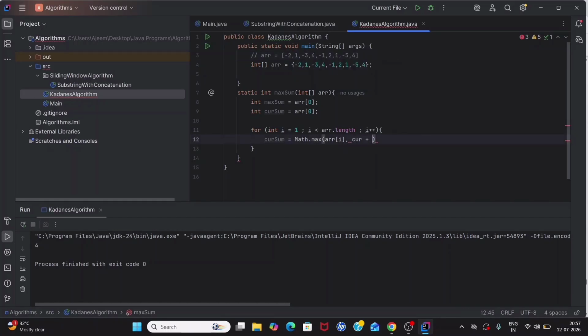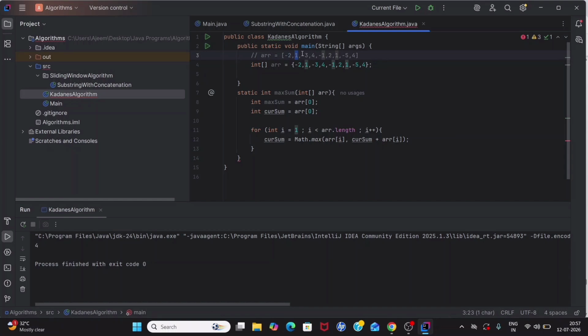Current sum plus array of i. So from this, you need to understand very clearly. Current sum at first is going to have minus 2. Minus 2 plus 1 is minus 1, which is hurting you. If you are at 1, you could get a maximum profit of 1.